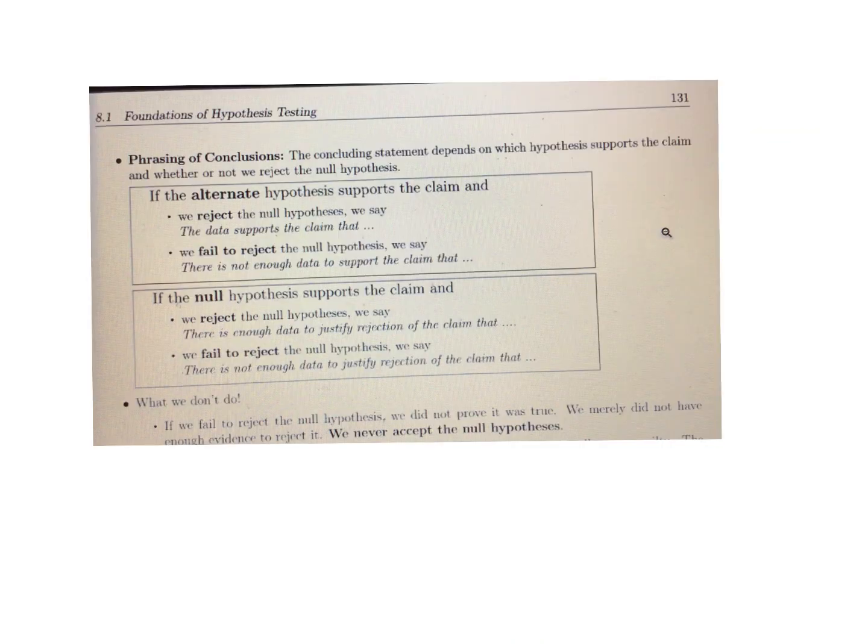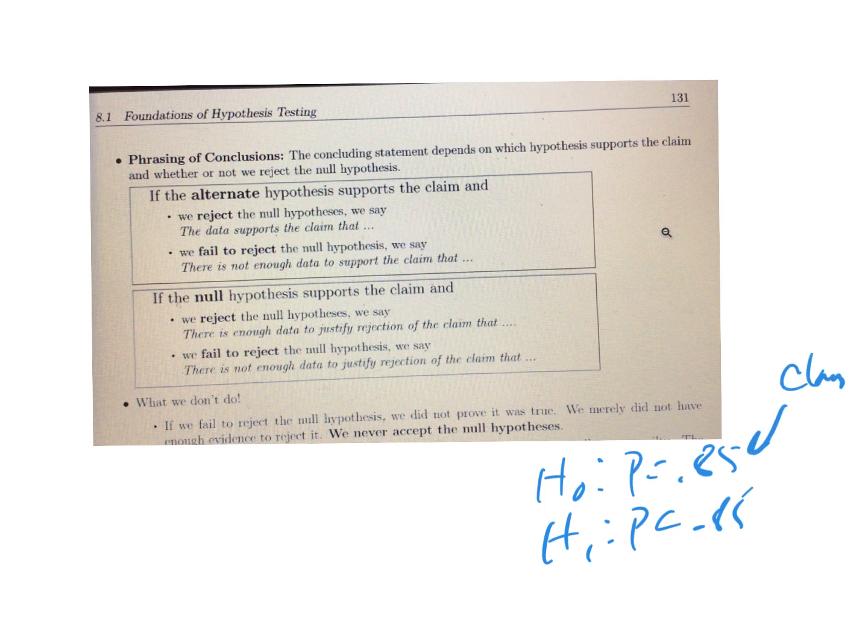But another error that gives people a hard time is why you saw that when I wrote H0 is p equals 0.85 and H1 p was less than 0.85, I said this is the claim. Why I do that is now I can come back to help phrase a conclusion. I can say, see, the null hypothesis is the claim. So I did not reject the null hypothesis.